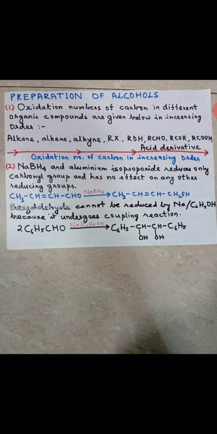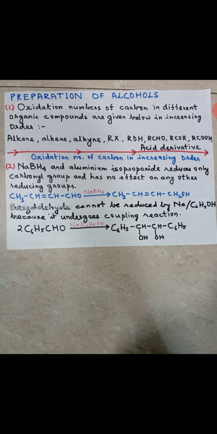Got it? So what I have given here, NaBH4 and aluminium isopropoxide, reduces only the carbonyl group and has no effect on any other reducible groups. It does not reduce the double bond to single bond. You can see there I have given you the reaction. Alright, what you are seeing there is that only CHO is being converted into alcohol. That is, aldehyde is being reduced to alcohol. NaBH4 and aluminium isopropoxide act as reducing agents. It reduces to alcohol, but the double bond remains the same.